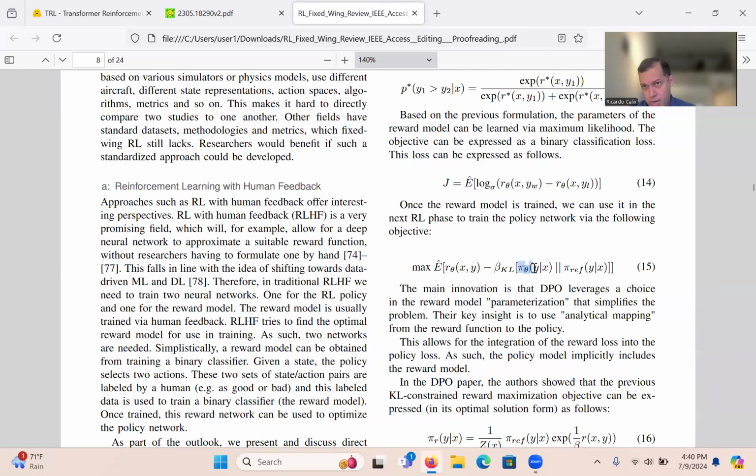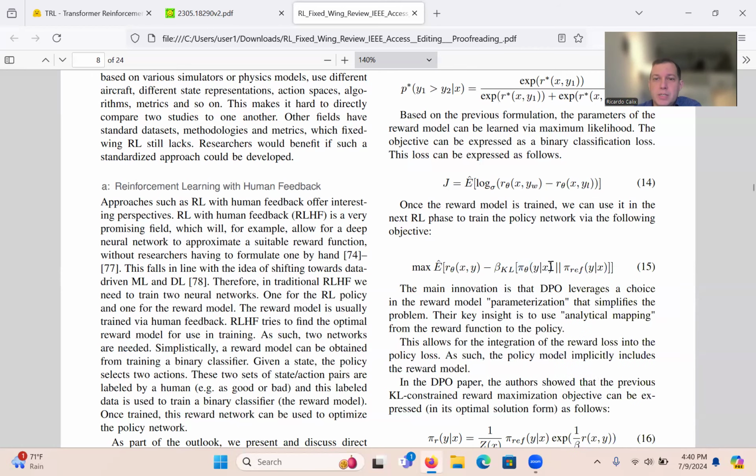That's the one that you're training. But you also have a pi ref, and pi ref is the same initially. They're basically the same one. So you create two variables with the same GPT in them. Ref just means the untrained, unfine-tuned GPT. And then you're going to fine-tune this one.